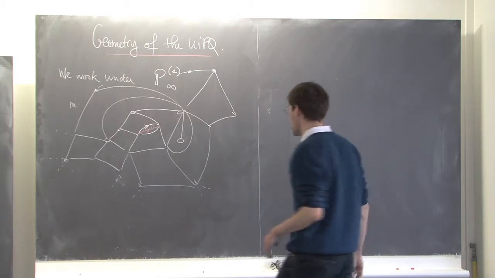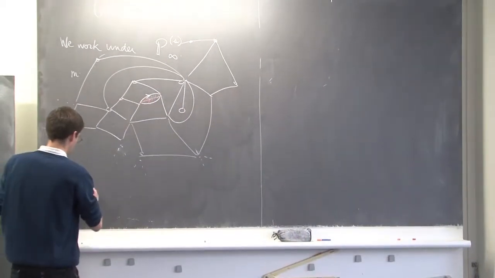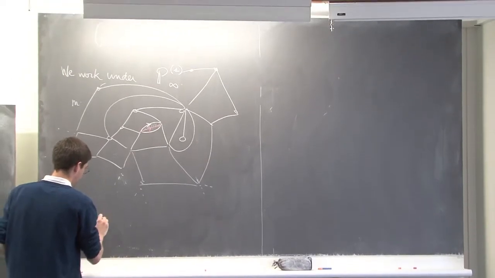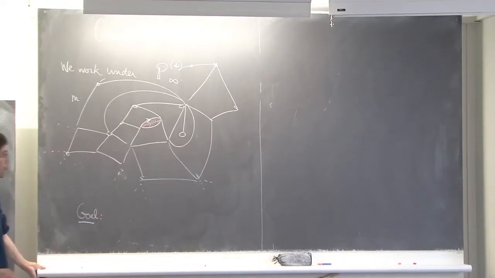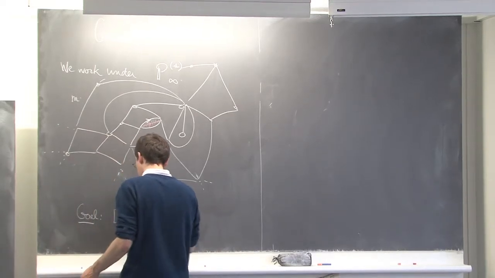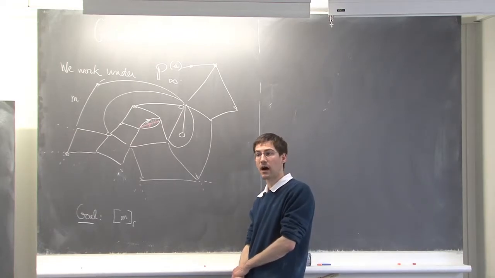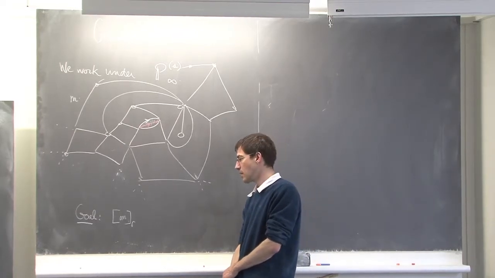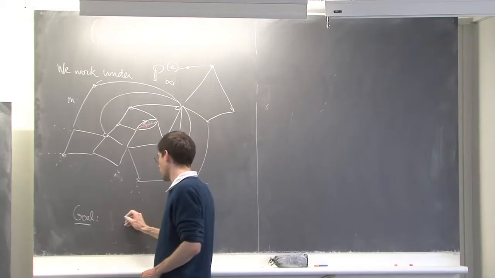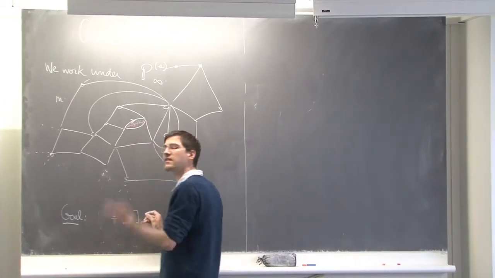And what is the goal? The primary goal is to understand the geometry of this. You remember what it is? That's the ball of radius r in the map. So let's say we want to understand the volume of this, say the number of vertices.